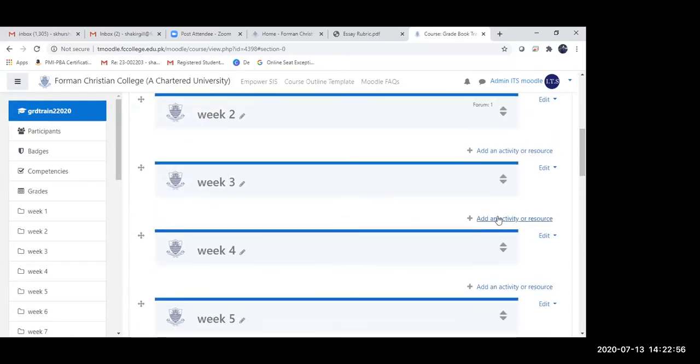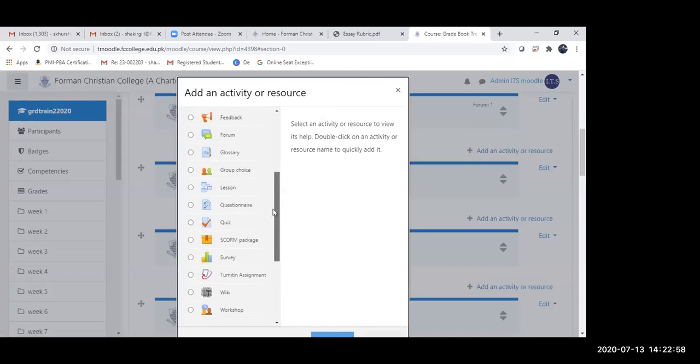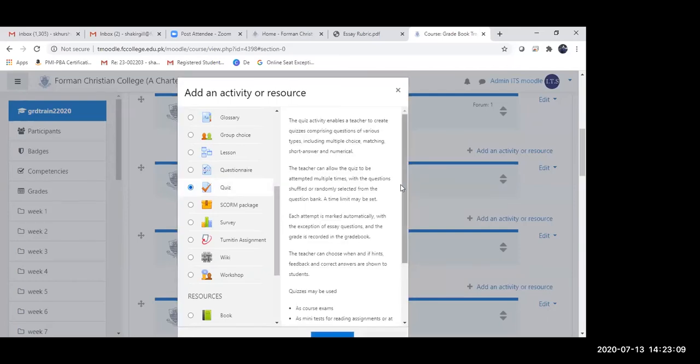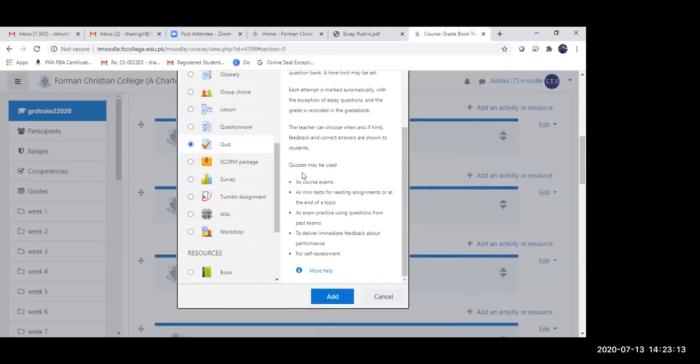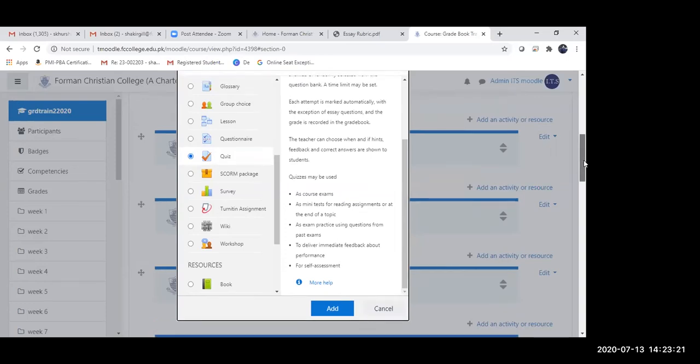Okay, so now I'm going to add an exam. Sorry, yes, I will be adding an exam. If you have to add an exam, you simply need to click on add a quiz, and in the same way you can create an exam by adding a quiz.